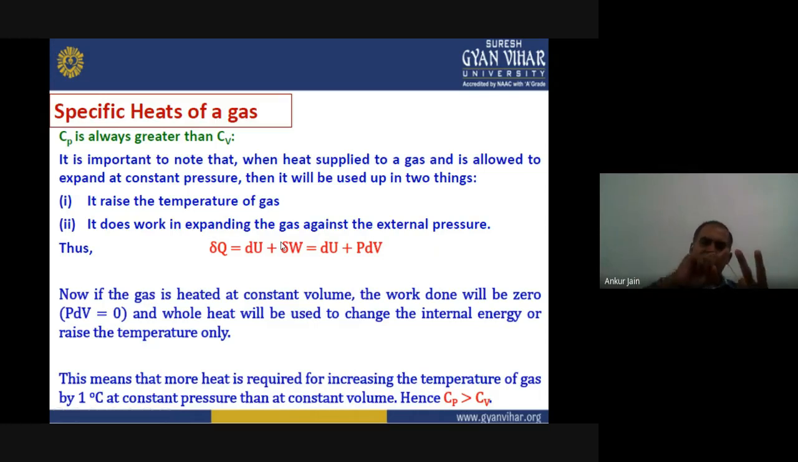Now to raise the temperature of the system by 1 degree, we have to supply more heat when we are keeping the pressure constant. Here we need to supply less energy, because this is used only for the change in temperature. That means this value we have to keep high. That means more heat is required for the increase in temperature of gas by 1 degree at constant pressure than at constant volume, and that's why Cp is greater than Cv. Okay, this is all about today's lecture.